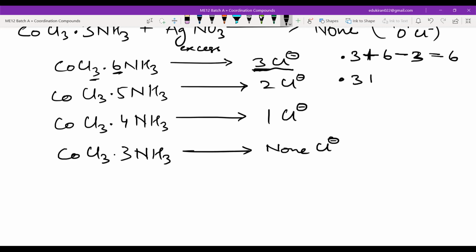Here we have 3 plus 5 minus 2. What will be the answer? 3 plus 4 minus 1. Then at last you have 3 plus 3 minus 0. In all of the cases, can you see a pattern here? Tell me what is the answer?